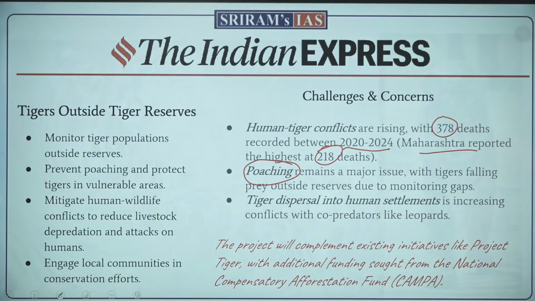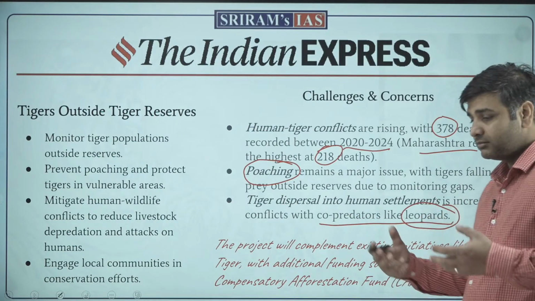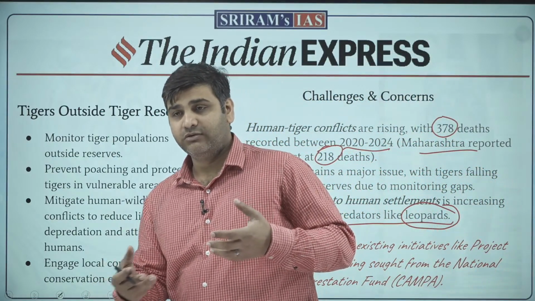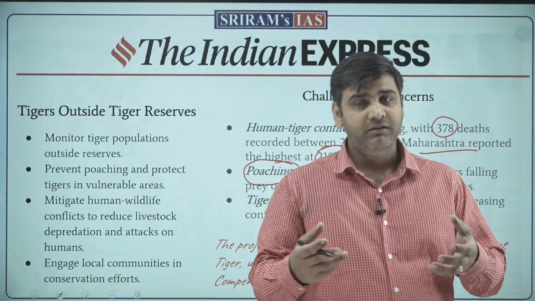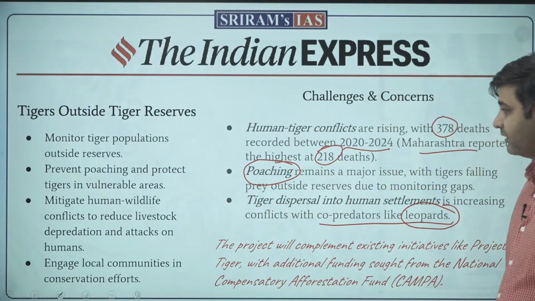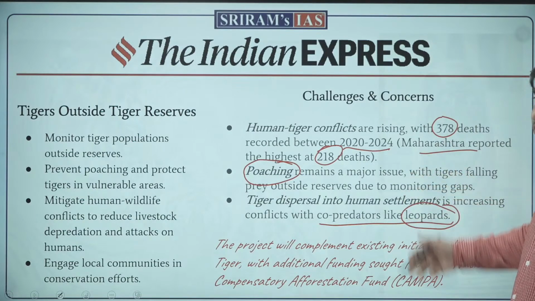Then, tiger dispersal into human settlements is increasing conflict with co-predators like the leopard. So a fight between a leopard and a tiger, or 2-3 leopards and 1 tiger. Anybody can get killed. The tiger is more muscular, although things may go the other way also.